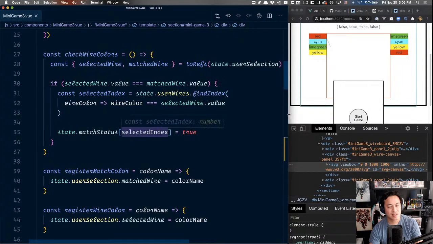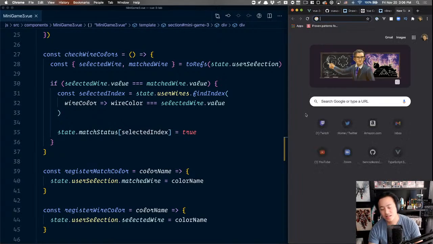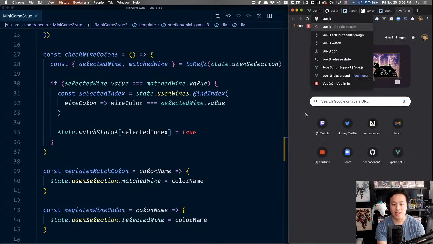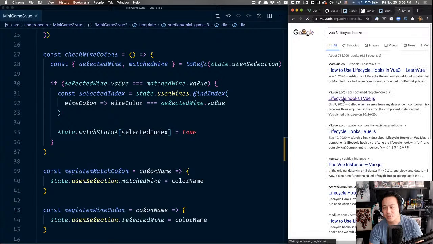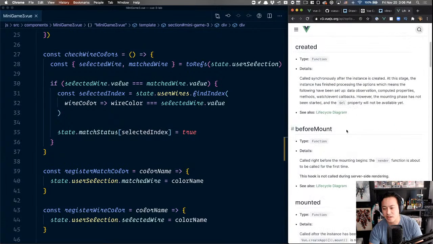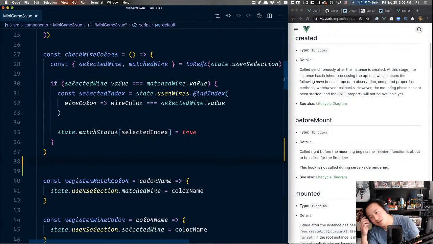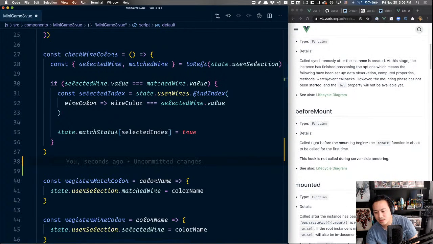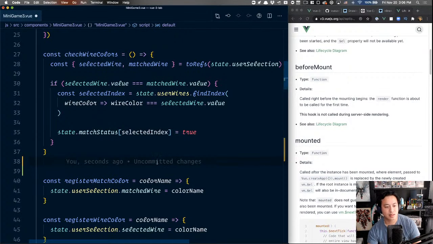So, on load. Again, we need the lifecycle hook. Vue 3 lifecycle hooks, Composition API. Before create, no, created. I want it mounted. Called for the first time, yes.